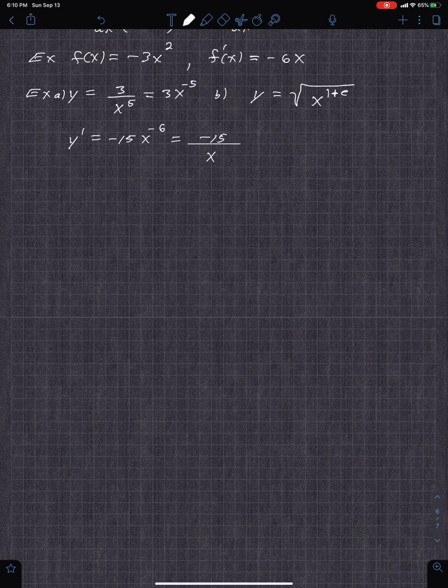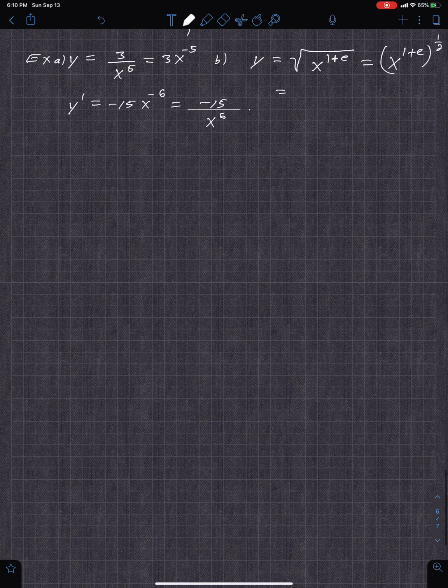So you get this. Okay, this one's kind of strange. What you may want to do is write that as x to the 1 plus e, and then that's raised to the 1/2. Otherwise, you have to have a different rule, which we will see. But then that is x to the 1/2 plus 1/2 e.